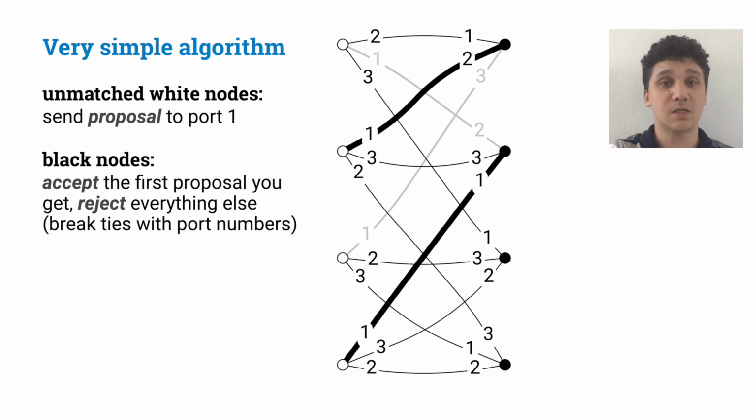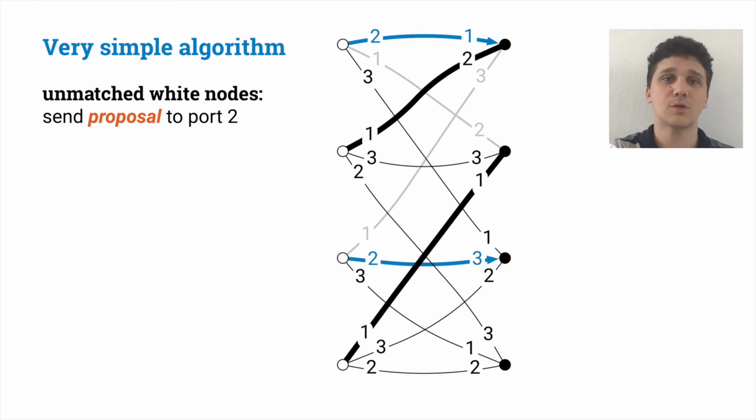Notice that this is a matching, but it is not maximal. For example, the third white node and the last black node are both neighbors and unmatched, so we could extend this matching. So the second phase starts then, where white unmatched nodes propose via their port number 2. In this case, the first node is unlucky and proposes to a node that is already matched, while the third white node is lucky, since it proposed to some unmatched black node that received only one proposal.